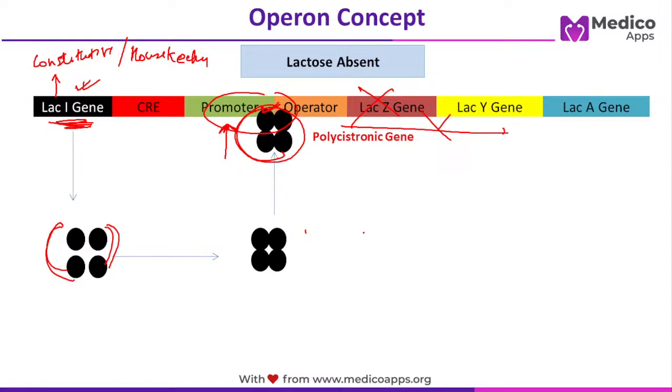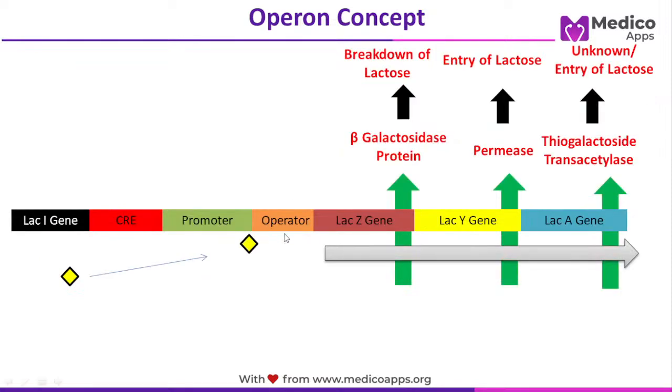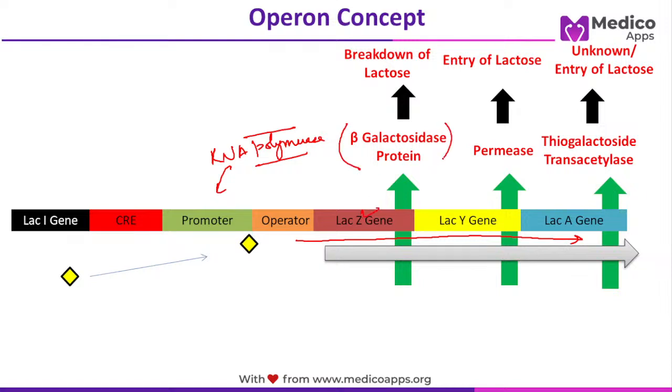Now imagine if lactose comes in the medium. This lactose will go and attach here and disrupt this tetramer, and once that tetramer is disrupted, the promoter sequence becomes free, and now RNA polymerase can come and bind. And what will happen when RNA polymerase binds? The transcription of all these genes will happen. Lac Z will produce beta galactosidase, which will help in breakdown of lactose.